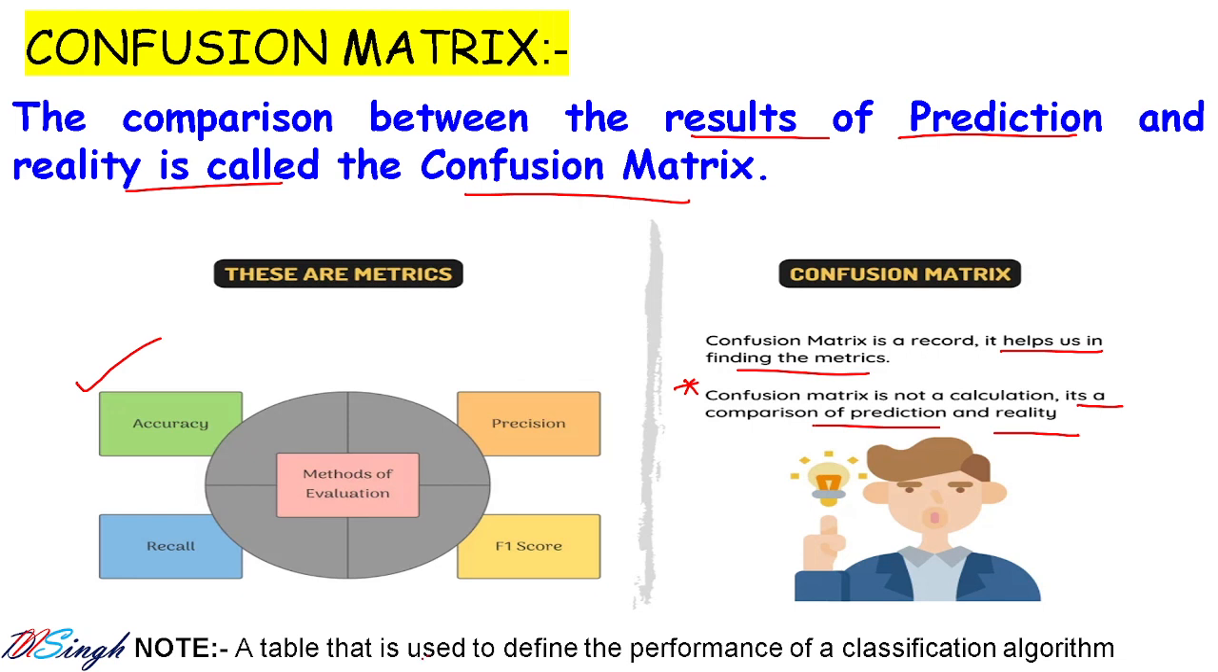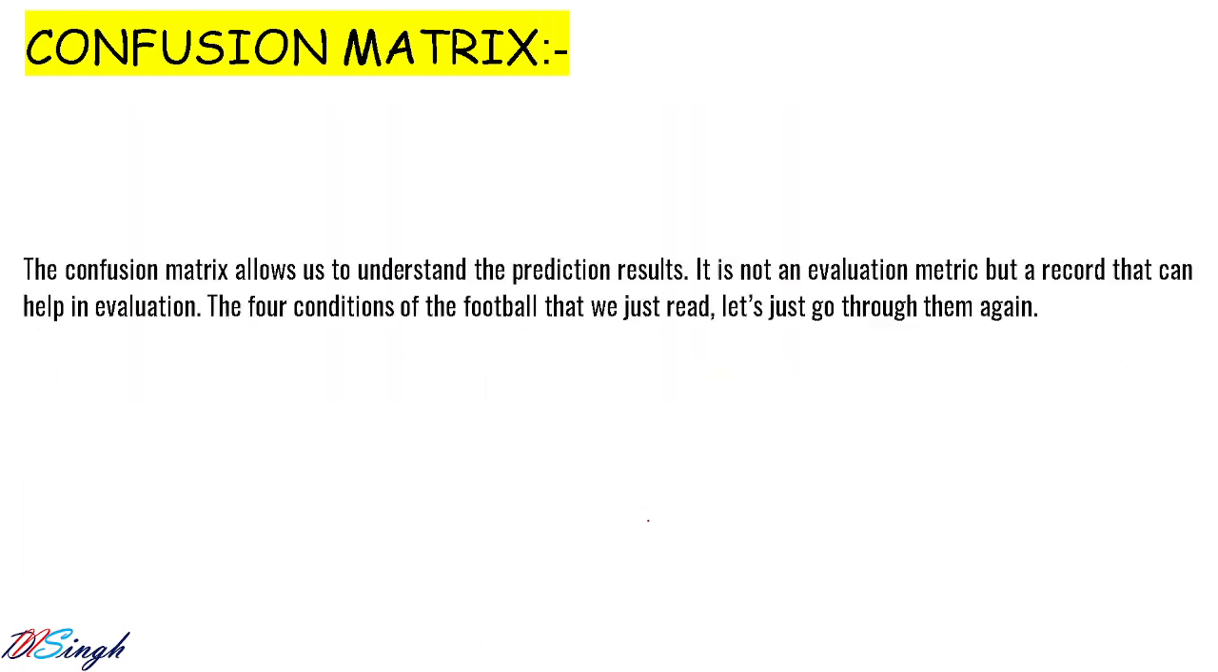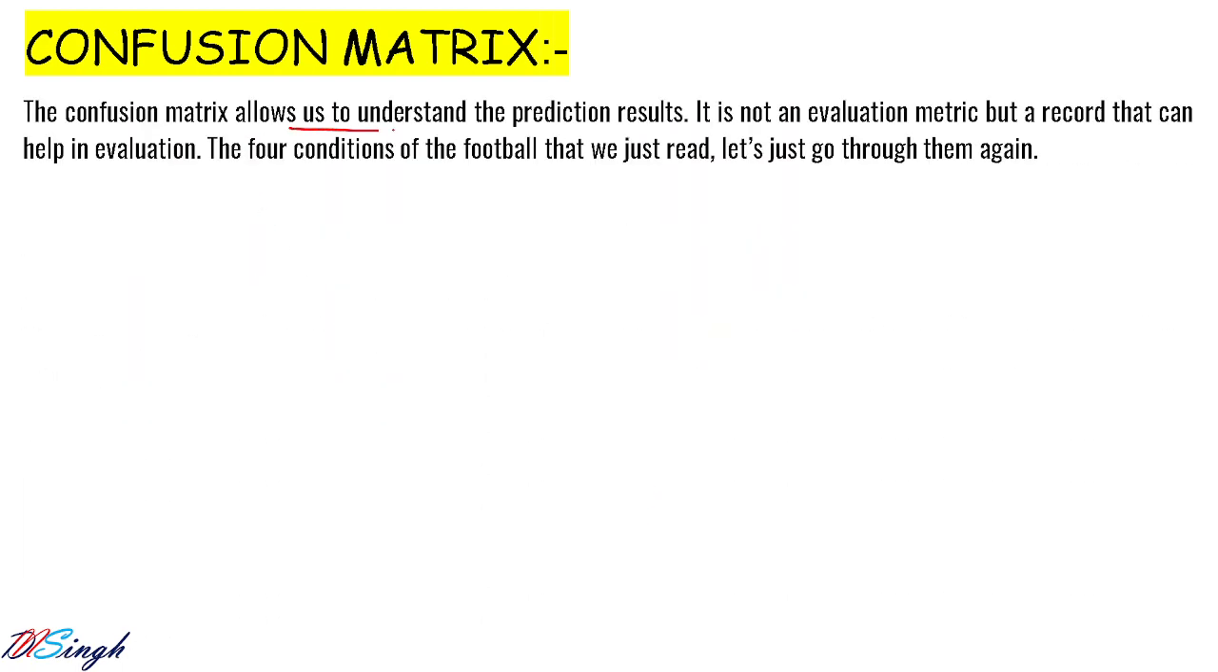Okay, a table that is used to define the performance of a classification algorithm, again that is called what? Confusion matrix. There we go. A confusion matrix allows us to understand the prediction result. It is not an evaluation matrix but a record that can help in evaluation. In itself, it is not an evaluation matrix. If a question comes like write the evaluation matrix, you cannot write the confusion matrix, because evaluation matrix are accuracy, recall, F1 score, and precision. But this confusion matrix can help in the evaluation.